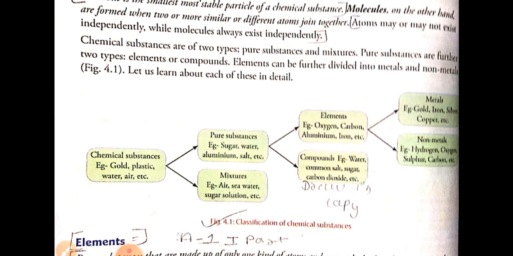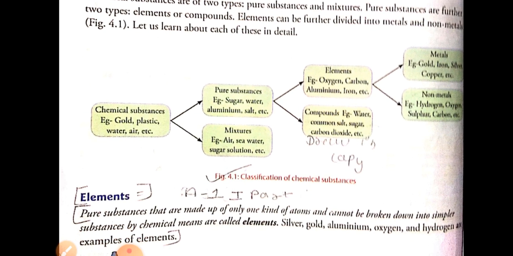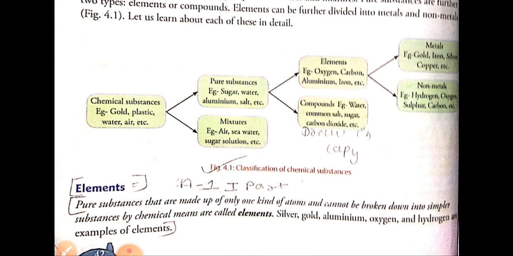What are pure substances? Pure substances are substances which are made up of only one kind of atom and cannot be broken down into simpler substances by a chemical means.